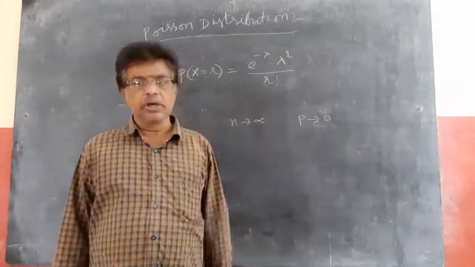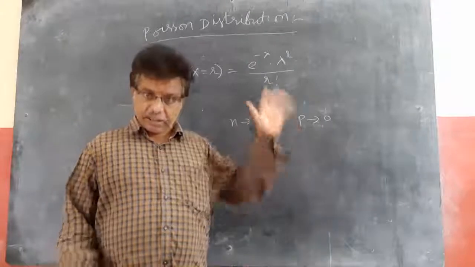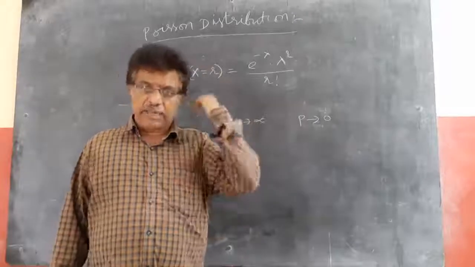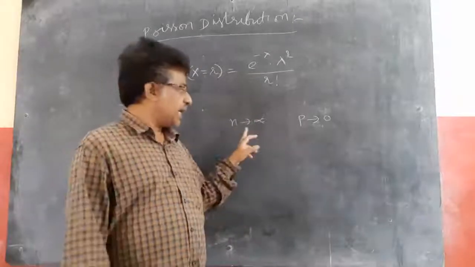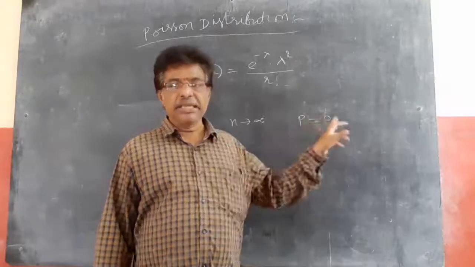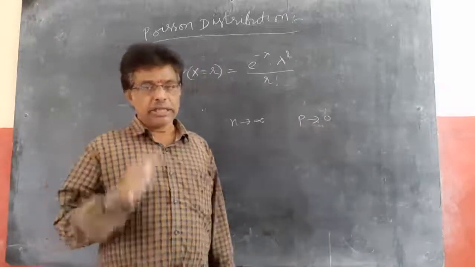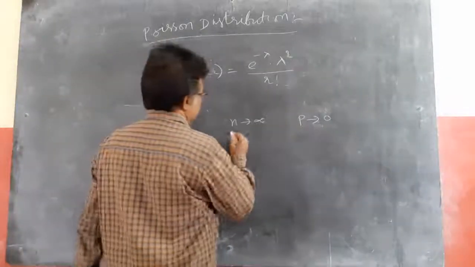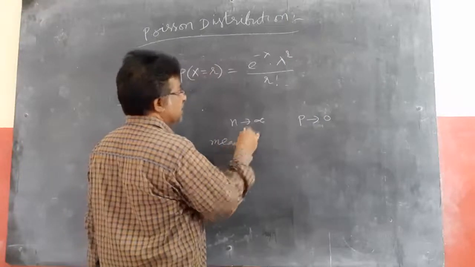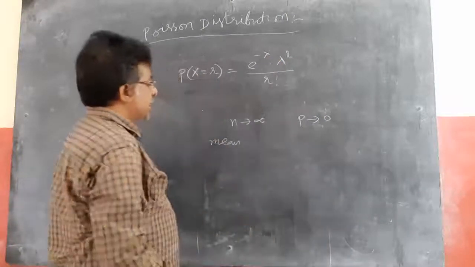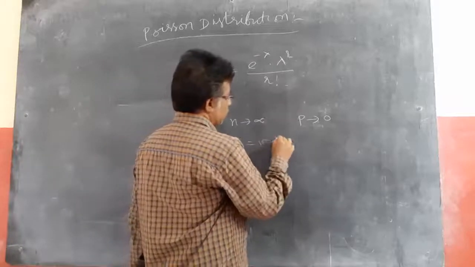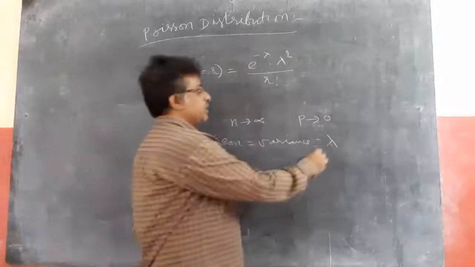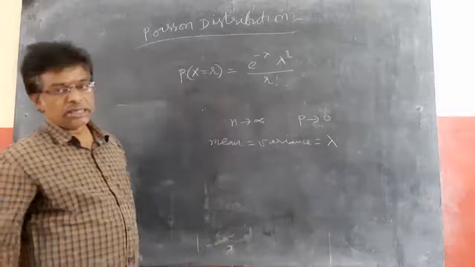It is very negligible. And n is more, 6 months, not 1 day or 2 days. So 6 months, and they will calculate per hour, which means how many hours? n is very, very large. So when n is tending to infinity and p is 0, we will go for the Poisson distribution. And in the Poisson distribution, lambda is a parameter, so mean equal to variance equal to lambda only.